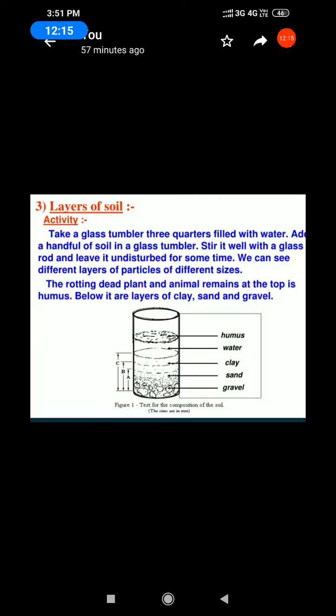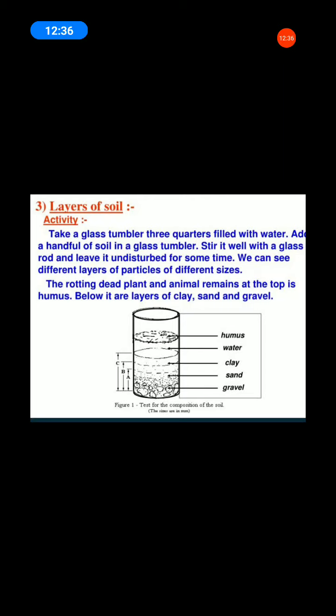Okay. Listen. Take a little soil. Break the clumps with your hand. Now take a glass tumbler, three quarters filled with water. Add a handful of soil in the glass tumbler.